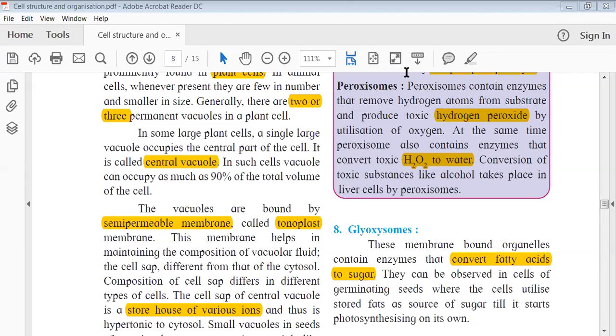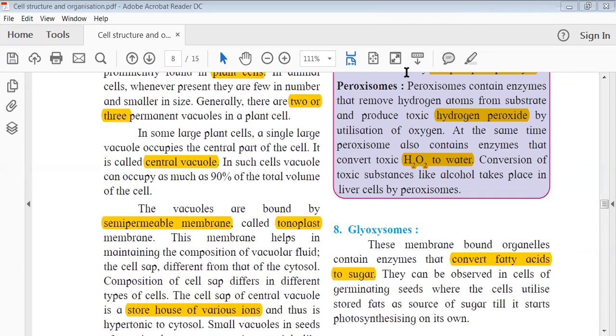So this membrane helps in maintaining the composition of the cell sap, which is different from the cytosol. Even the cytosol has a lot of biomolecules, enzymes and proteins. But the cell sap present inside the vacuole is different, or we can say it is more hypertonic in nature.